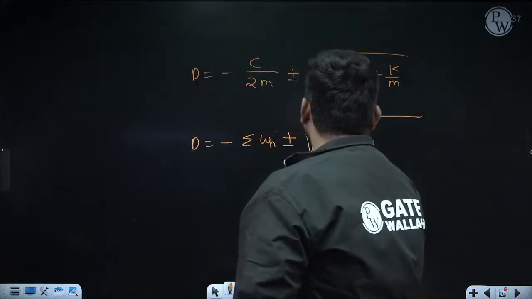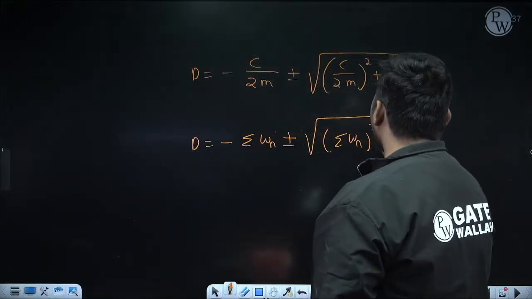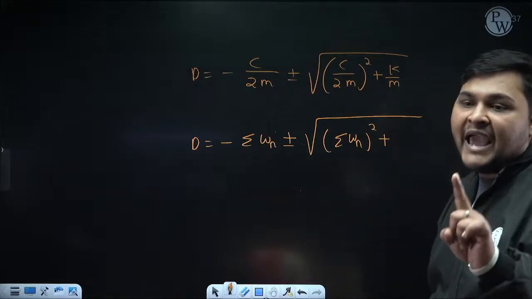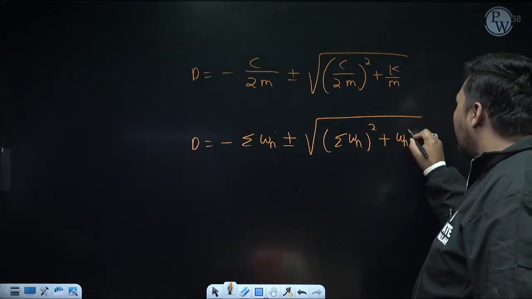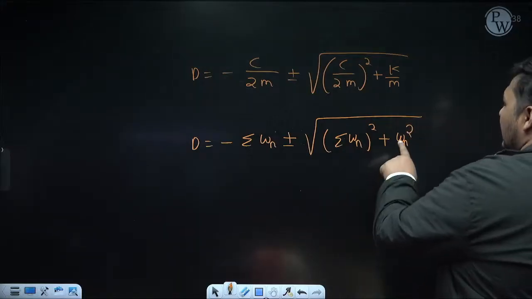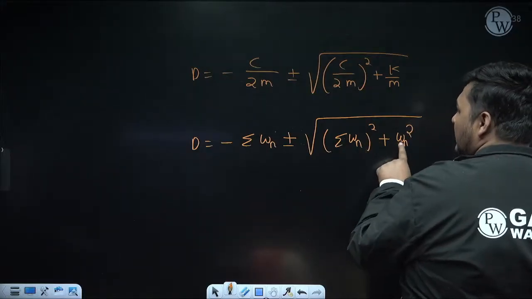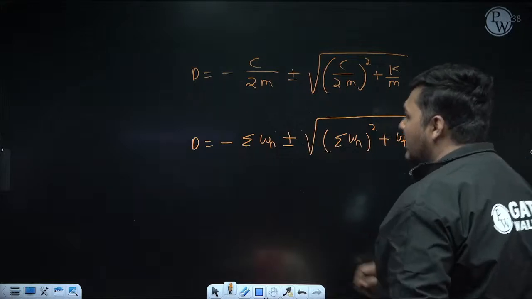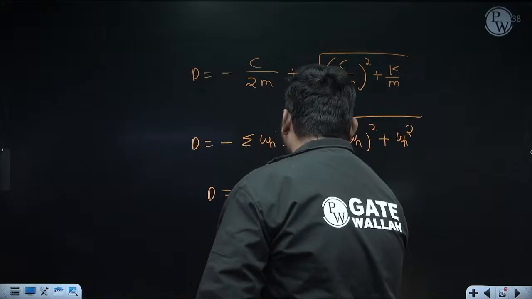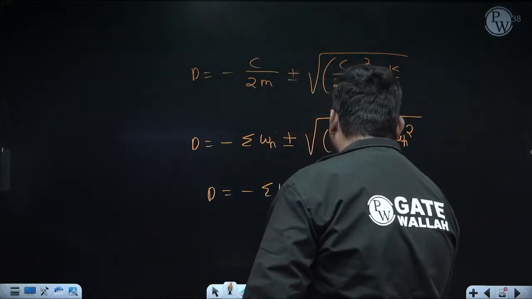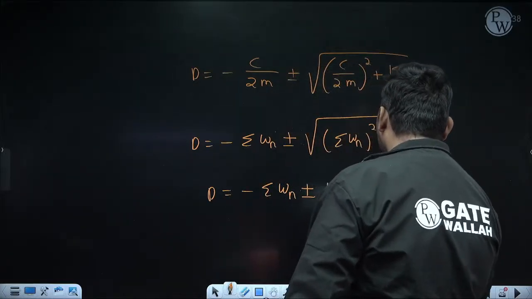It will be zeta omega n whole square, plus, now we know omega n is root K by M. So can I say K by M is nothing but omega n square. Now here you can take omega n square common. If you bring it outside the root, it will become omega n. So ultimately it will be minus zeta omega n plus minus omega n root over zeta square minus 1.